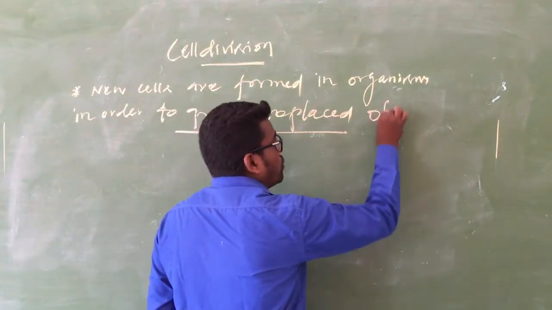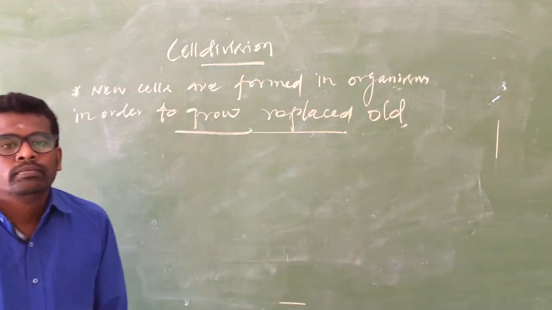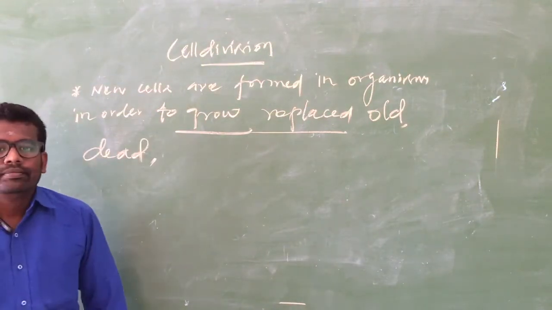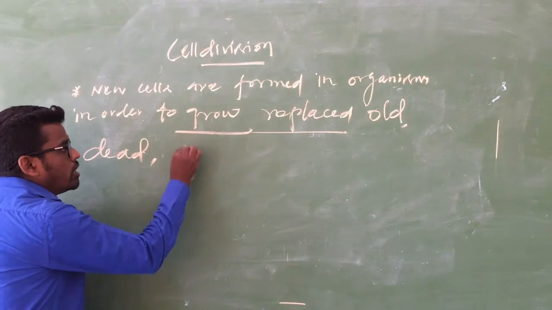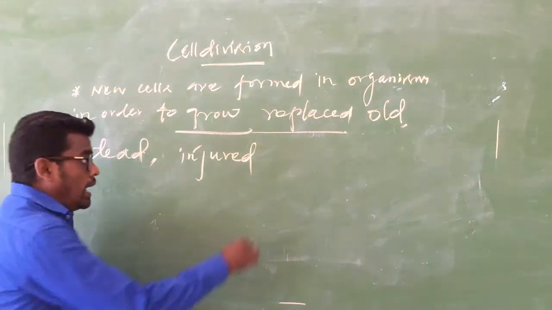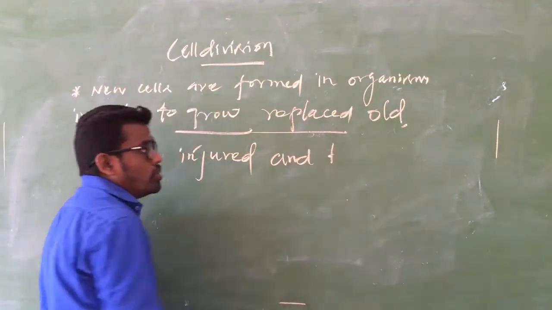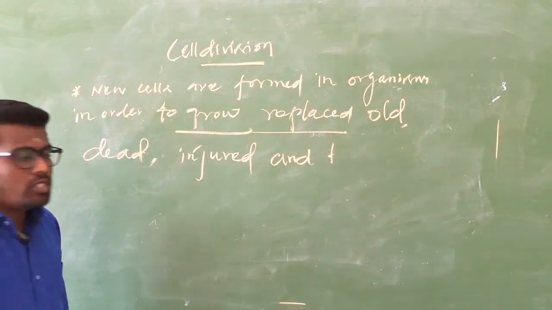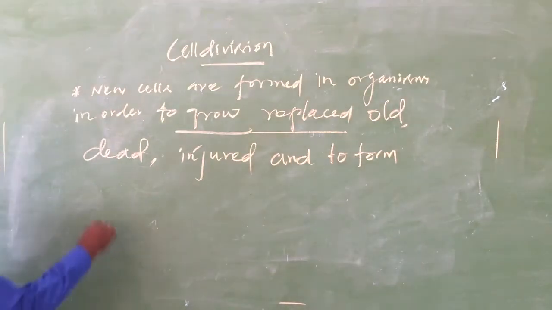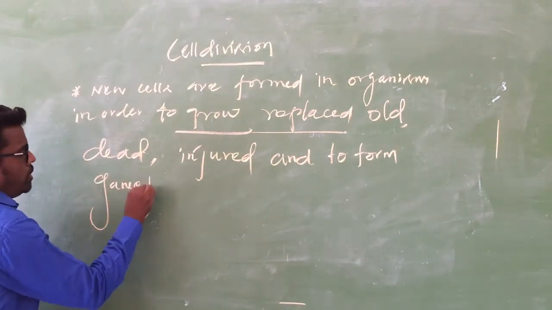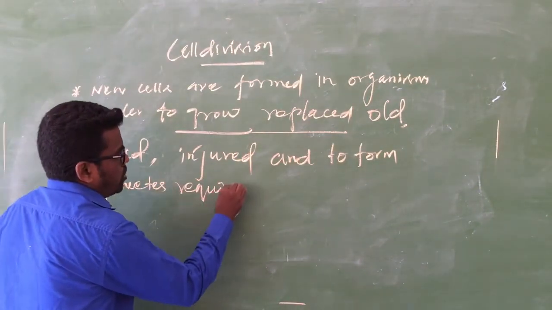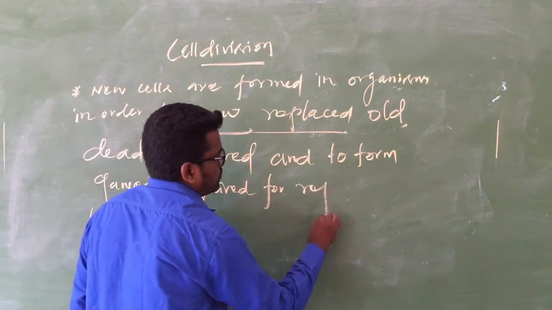When the cells become old, when the cells are dead, when the cells get injured. And also new cells are formed to form gametes, required for reproduction.